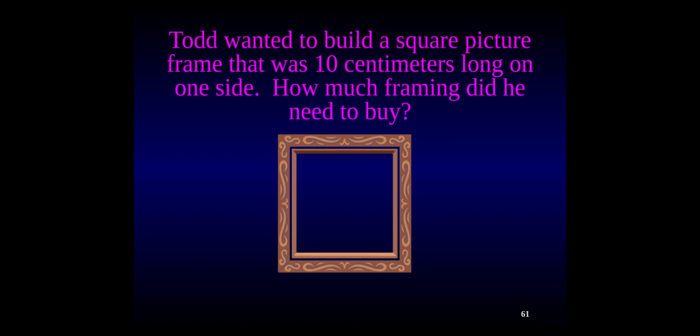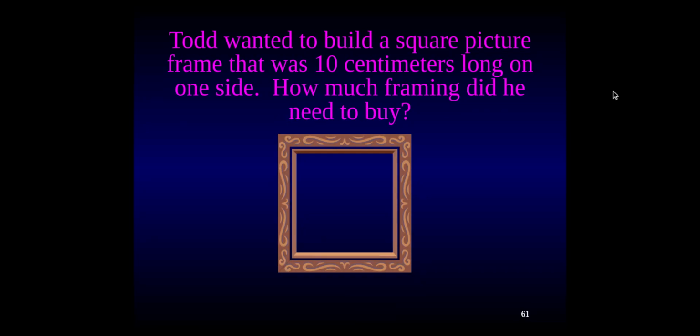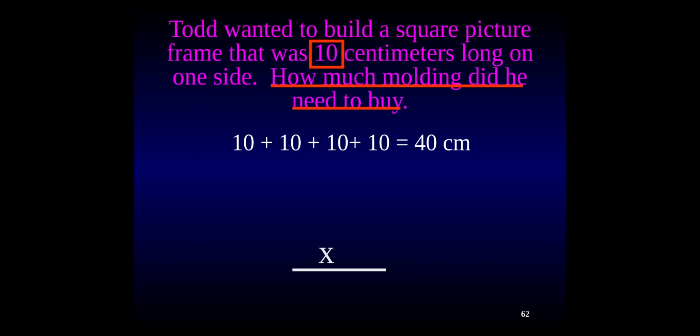So this is just like a perimeter question. If it's a square, I know squares have equal sides. So if one side's 10, then this side's 10 centimeters, this side's 10 centimeters, and this side's 10 centimeters. So I can calculate this by adding 10 plus 10 plus 10 plus 10, or I can take the shortcut 10 times 4, because I'm just adding 10 4 times to get my answer of 40 centimeters.